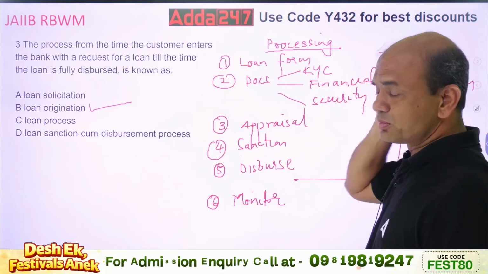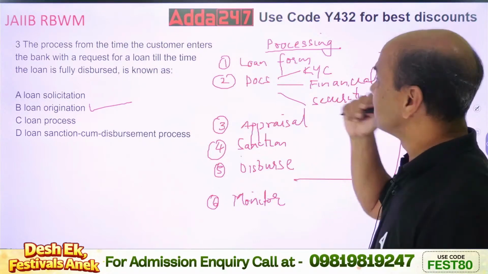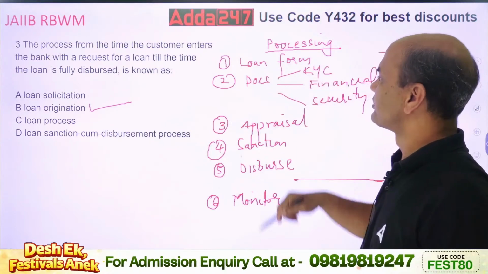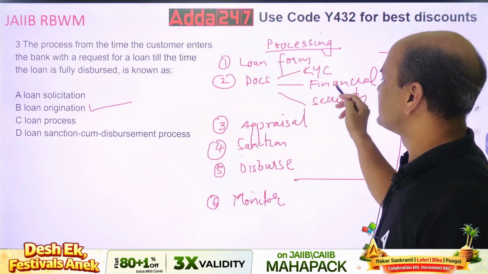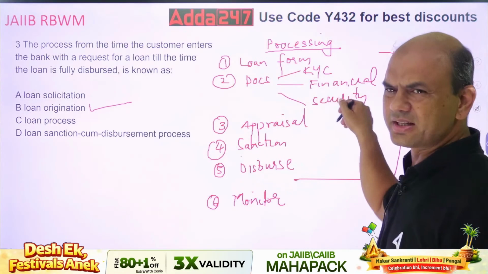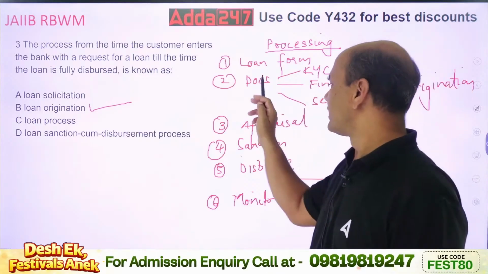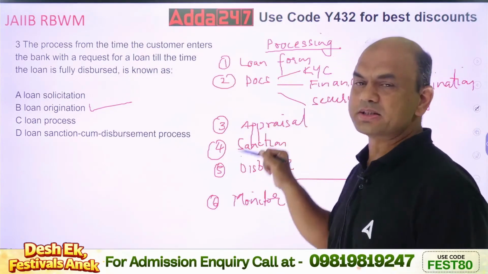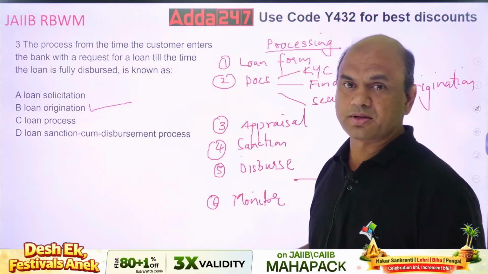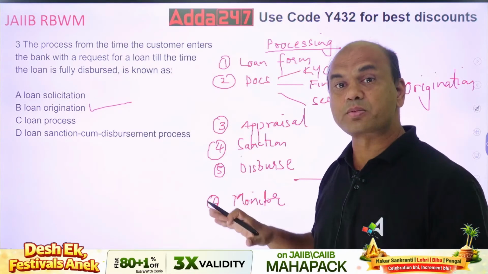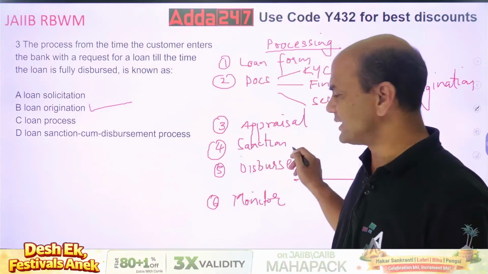How is the loan processed in any bank? One is loan form, then we get the documents, KYC documents, financial documents, security document, plus any other if I want. Then I do the appraisal. Appraisal means checking whether to give the loan, how much loan is to be given, sanctioning process, then sanction.